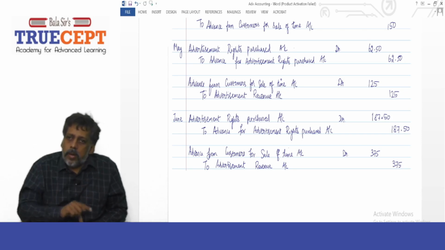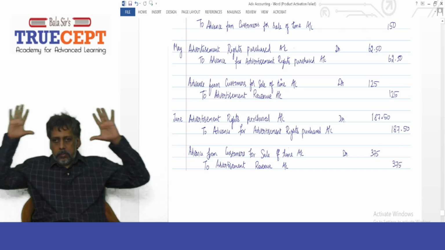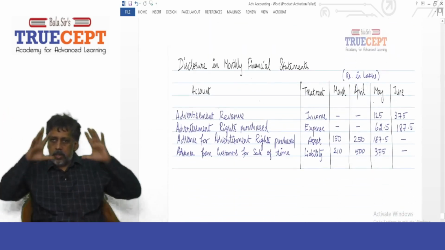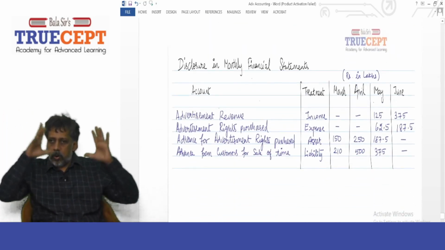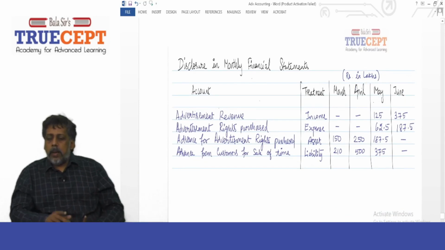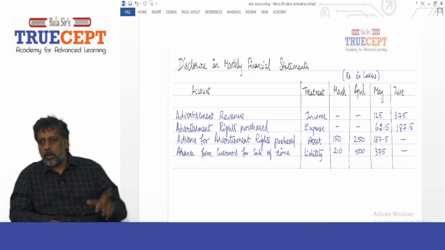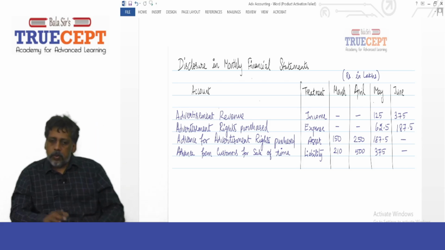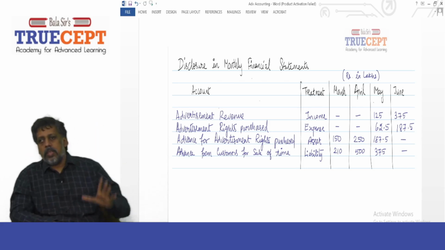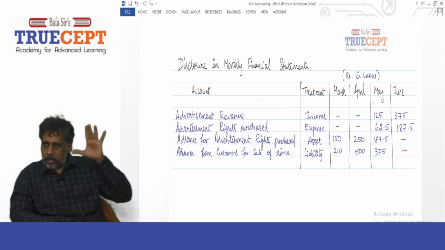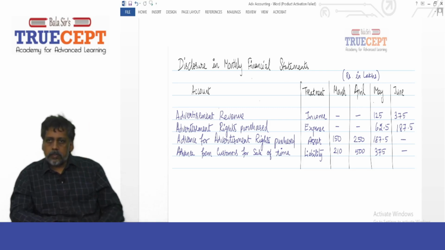Now we shall go ahead and they ask for the disclosures, right? Monthly financials. In the monthly financial statement, now refer to the table. You have particulars, then for the month of March, April, May and June, and what is the treatment column also. First, what is the first line? Advertisement revenue. Remember, their income, only in May and June.